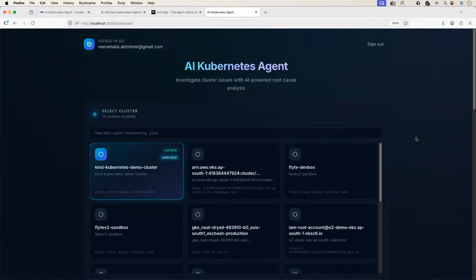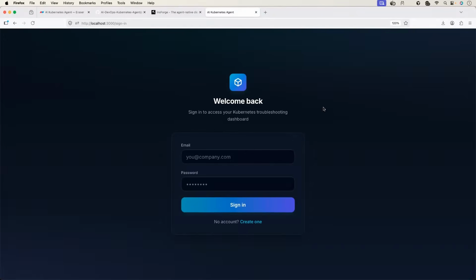Now let's also try it one more time. This time let's look at the end-to-end workflow. Right from sign up, we will create an issue on the cluster. Then using this agent application that we built, let's see if the workflow is working fine. So this is our AI Kubernetes troubleshooting agent. We already created an account. So let me quickly sign into it.